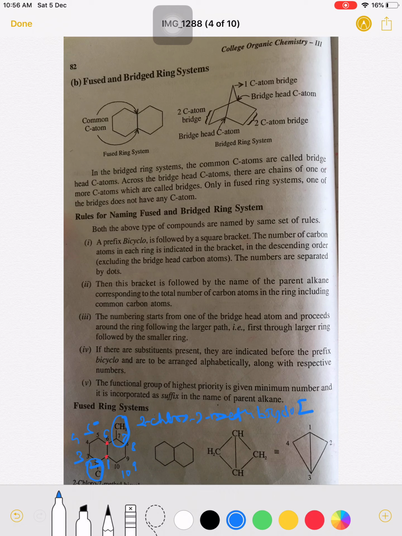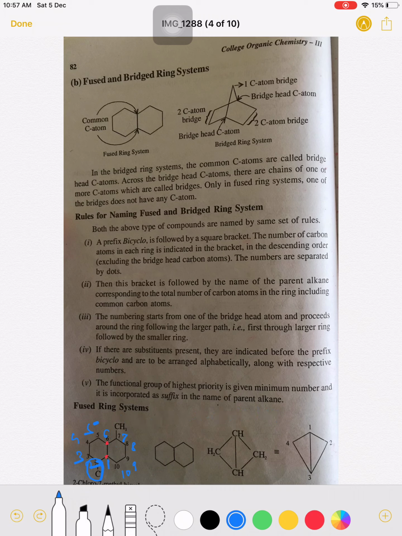The total number of carbon atoms on one side is 1, 2, 3, 4, so 4, and on the other side 1, 2, 3, 4, so 4.4. There is no bridge carbon atom, therefore it is 4.4.0, and the total number of carbon atoms is 10, therefore it is a decane. So the name of this molecule is 2-chloro-7-methylbicyclo 4.4.0 decane. So this is very simple.